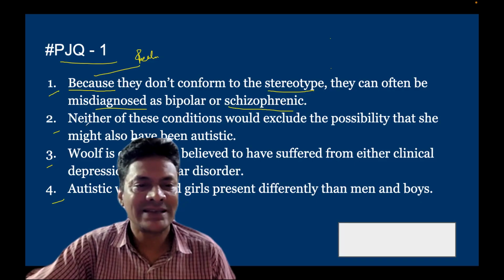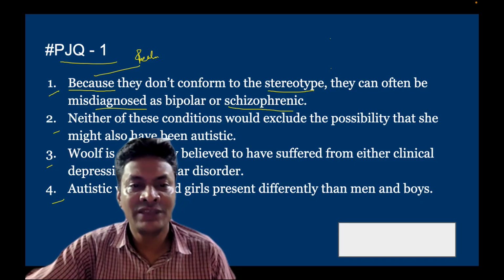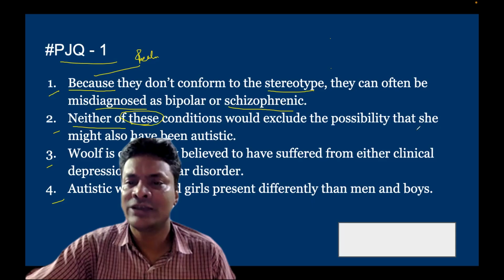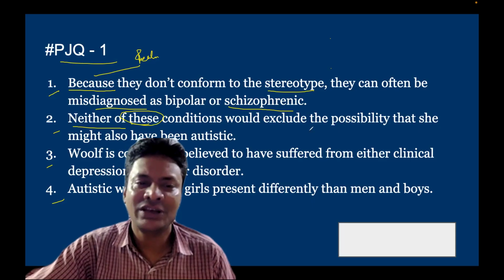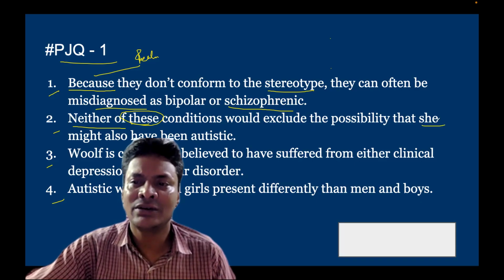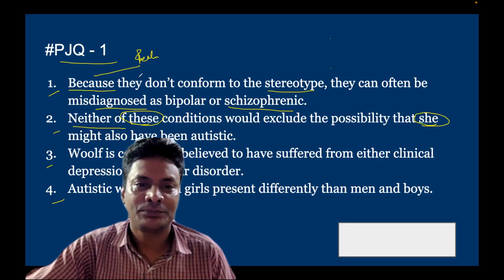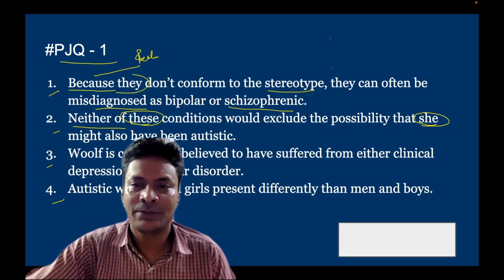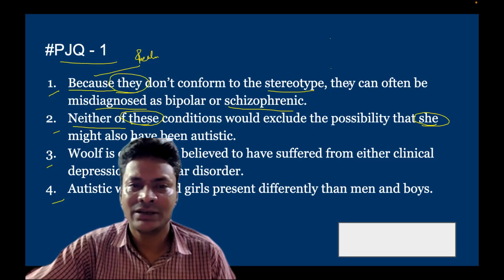The second sentence says, neither of these conditions would exclude the possibility that she might also have been autistic, right? Now, just observe these are the linking words which have been given here, isn't it?